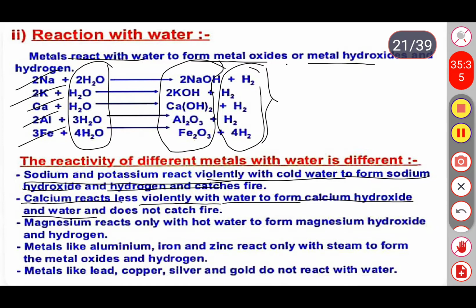Magnesium reacts only with hot water to form magnesium hydroxide along with hydrogen. Metals like aluminium, iron, zinc react only in the presence of steam, and they form metal oxides along with hydrogen. Some metals like lead, copper, silver, gold do not react with the water.